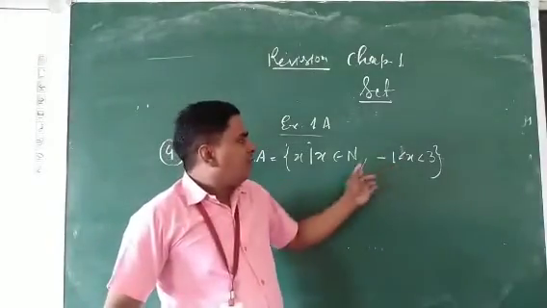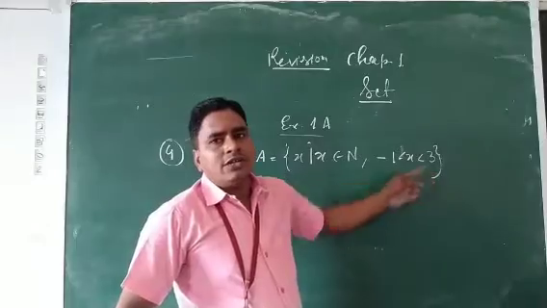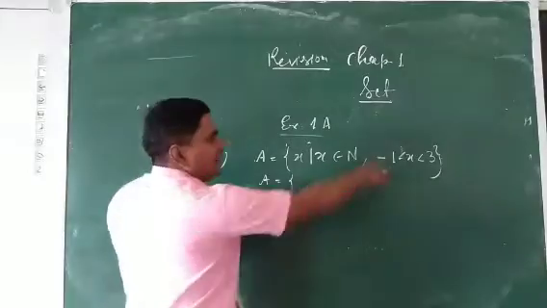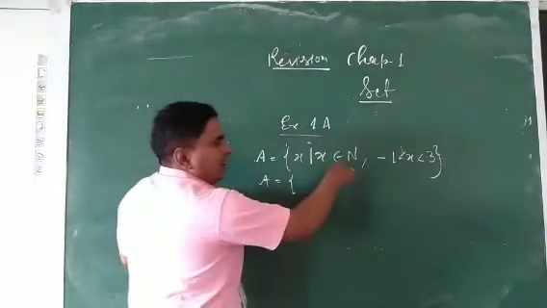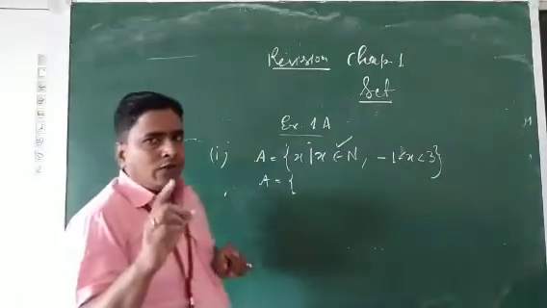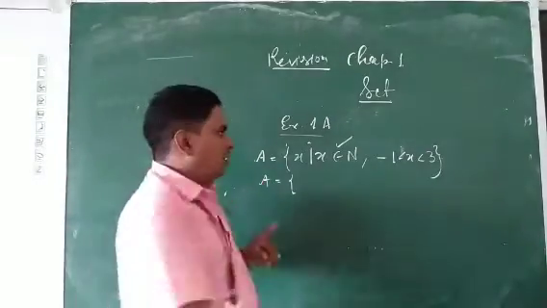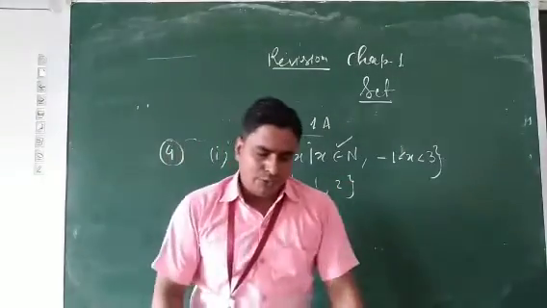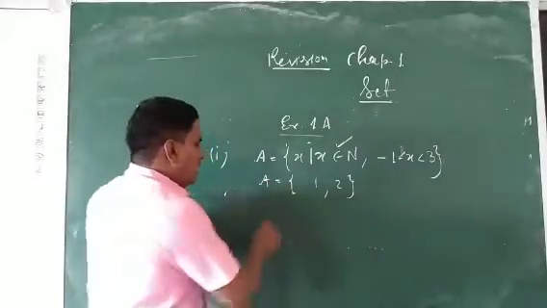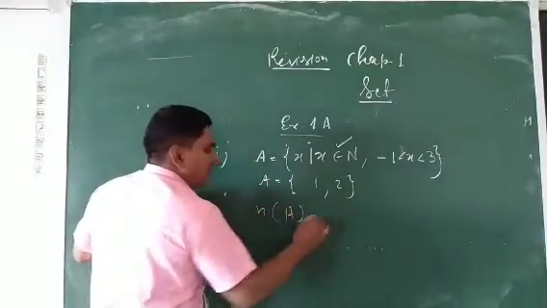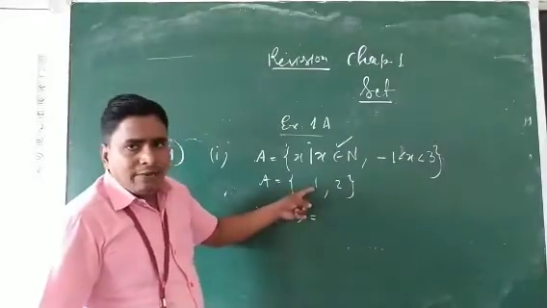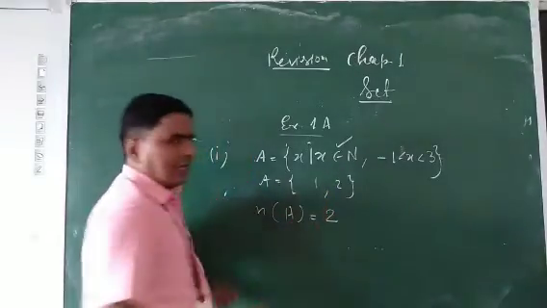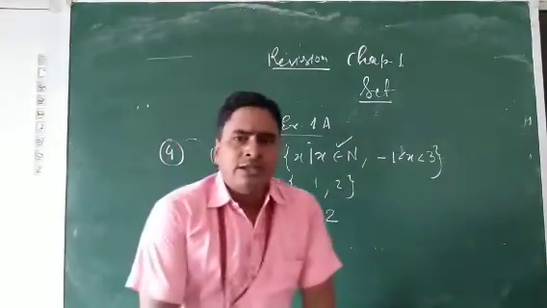ऐसे कितने नंबर हैं जो -1 से ग्रेटर होते हैं और 3 से छोटे? कौन से नंबर हैं? Natural numbers start from 1. So what are the values? Only 1 and 2. Clear? So what is the cardinal number of this set? It means the number of elements. How many elements are there? 1 and 2, only 2 elements. Clear? So the next part you will try to solve.